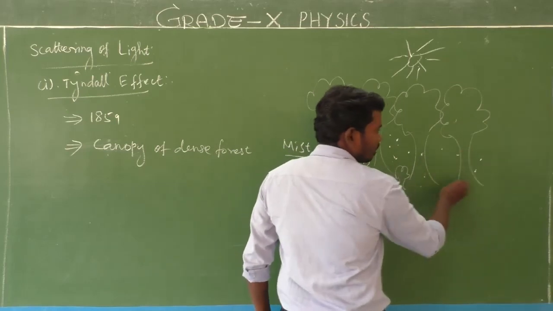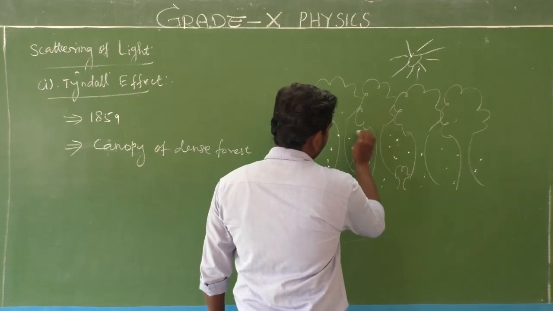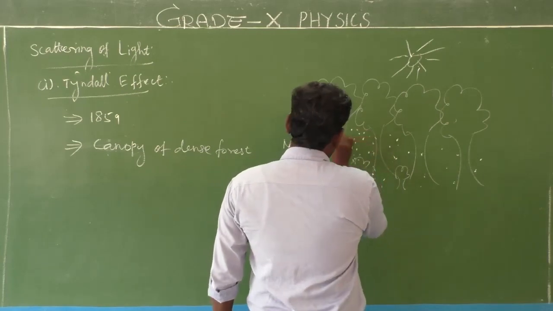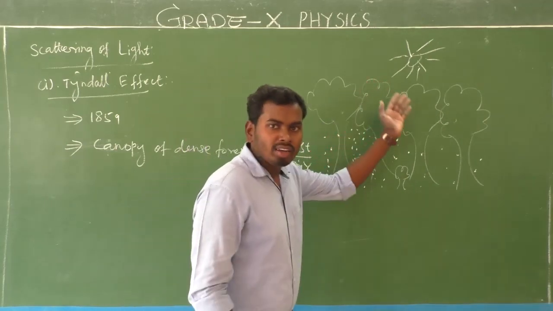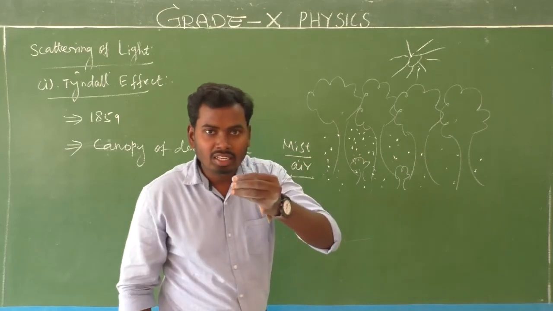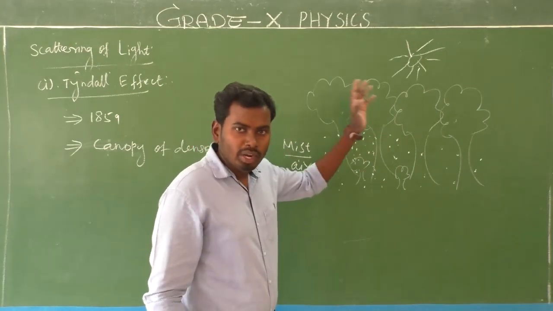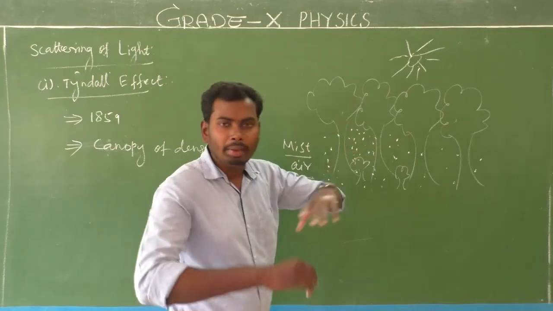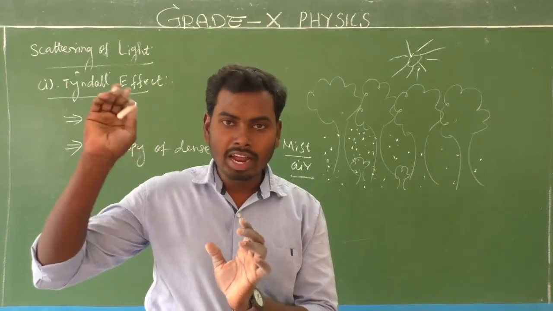So many water droplets will be there, isn't it? Yes. Sunlight is there. Among the gaps between the branches of the tree, the sunlight will pass. Look here, the sunlight enters through the gaps between the branches and goes into them.